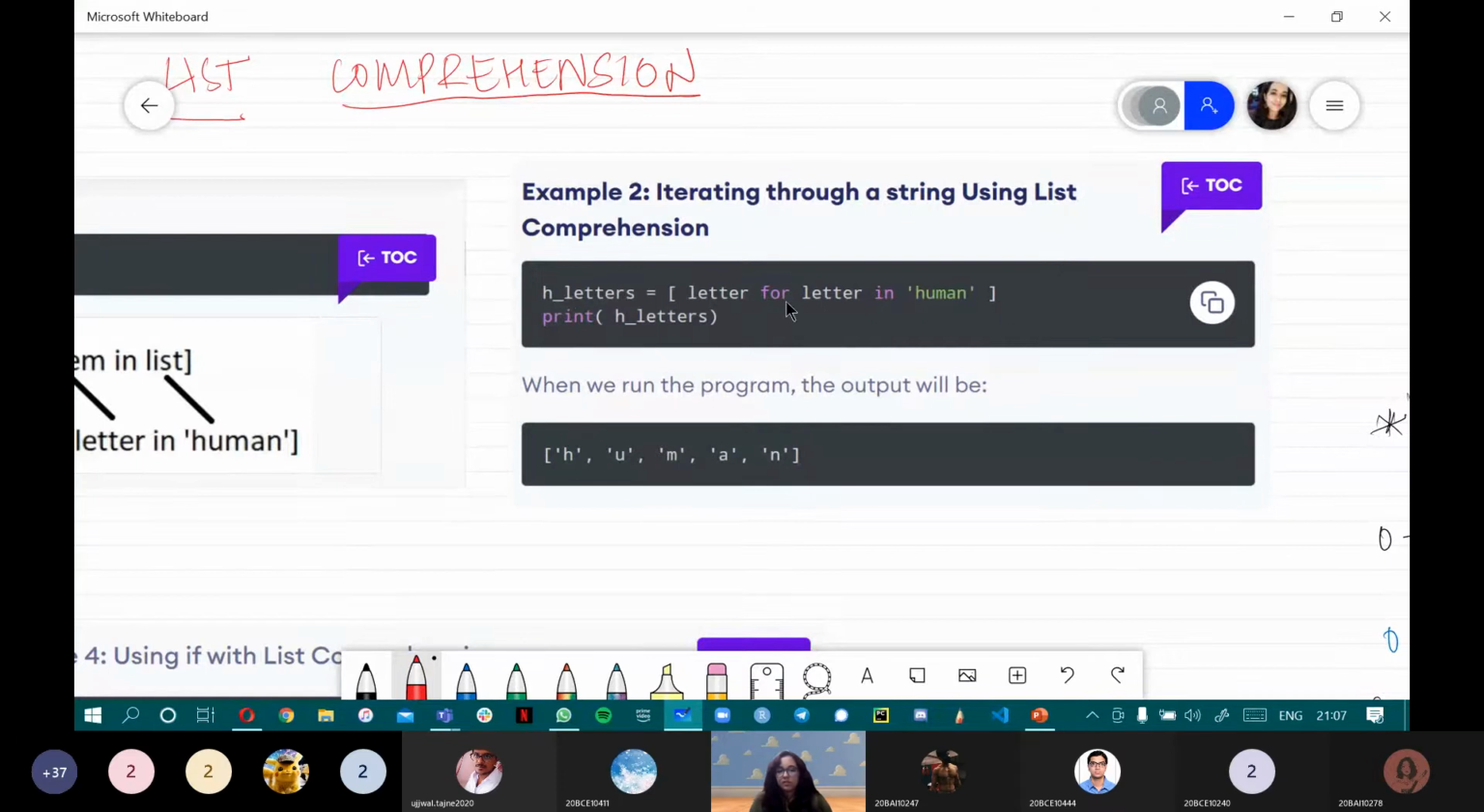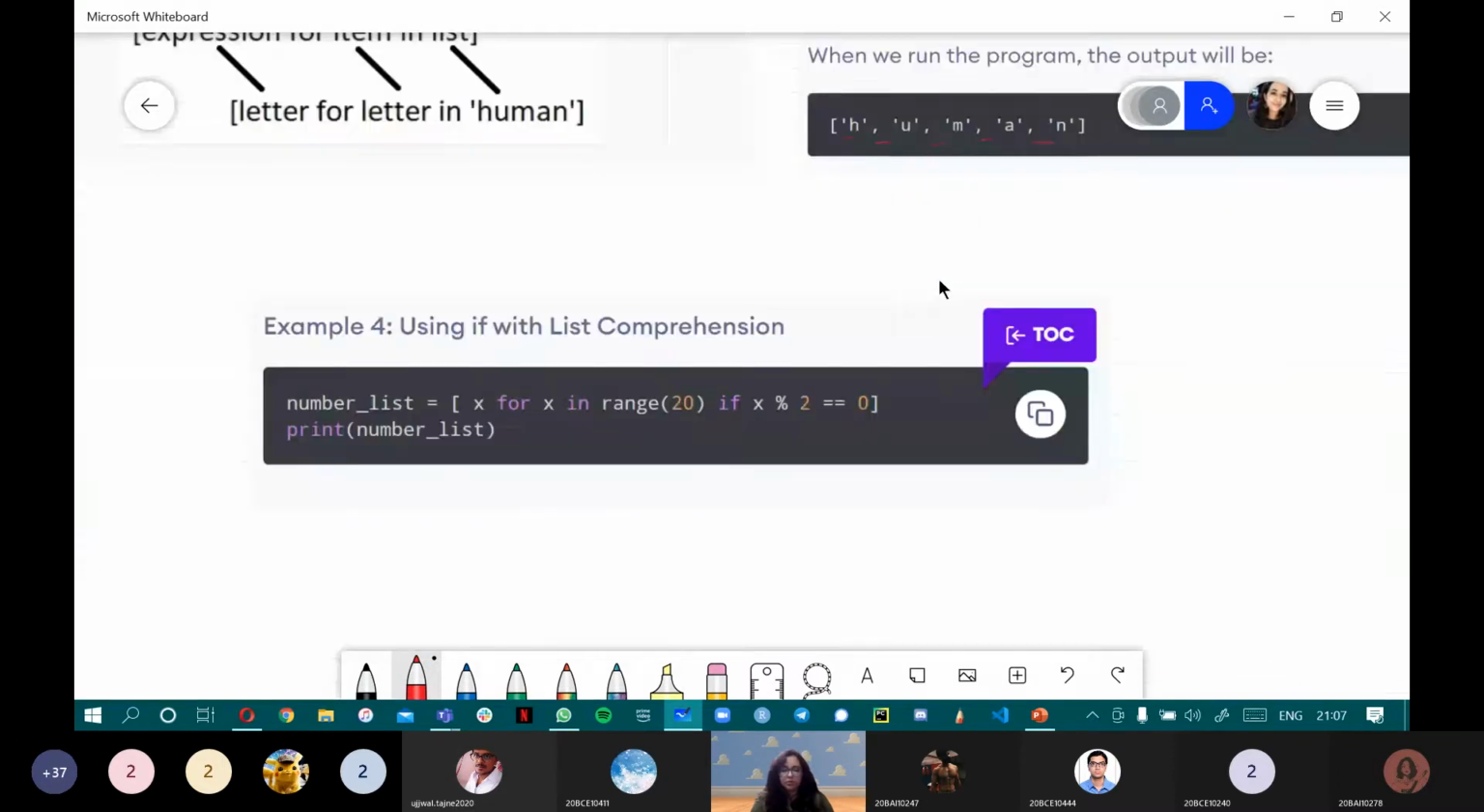So h_letters = [letter for letter in human], print h_letters. Pretty simple, right? It checks if the letter is present in human or not. When we run the program, the output will be HUMAN. That's it. It's just traversing the loop and printing the elements. It goes to the list, appending 11 characters, and then we are printing the list. This is the most basic form of list comprehension.